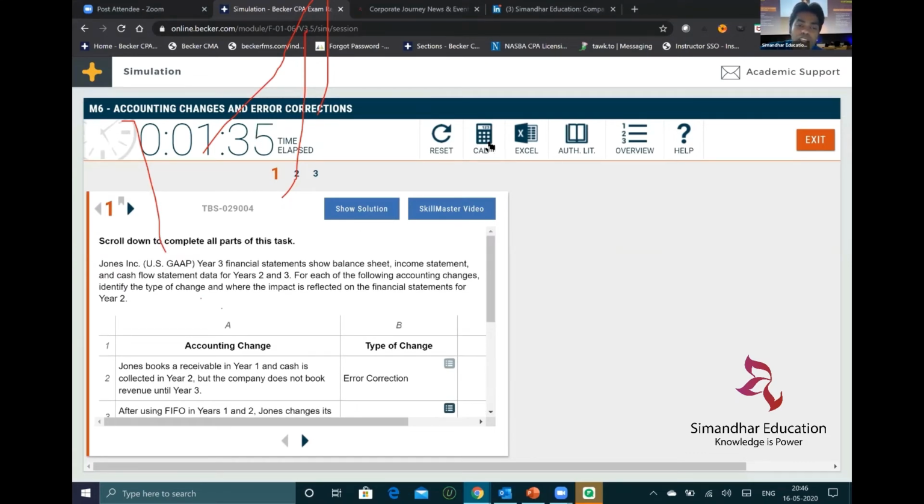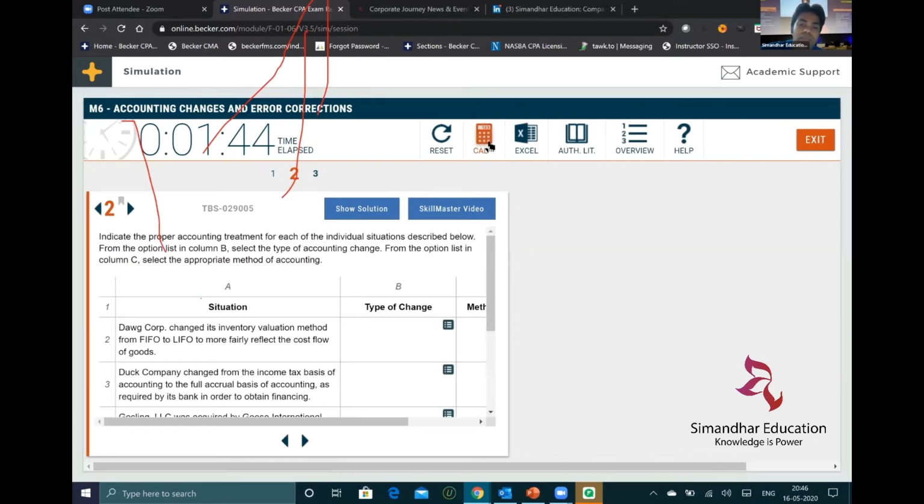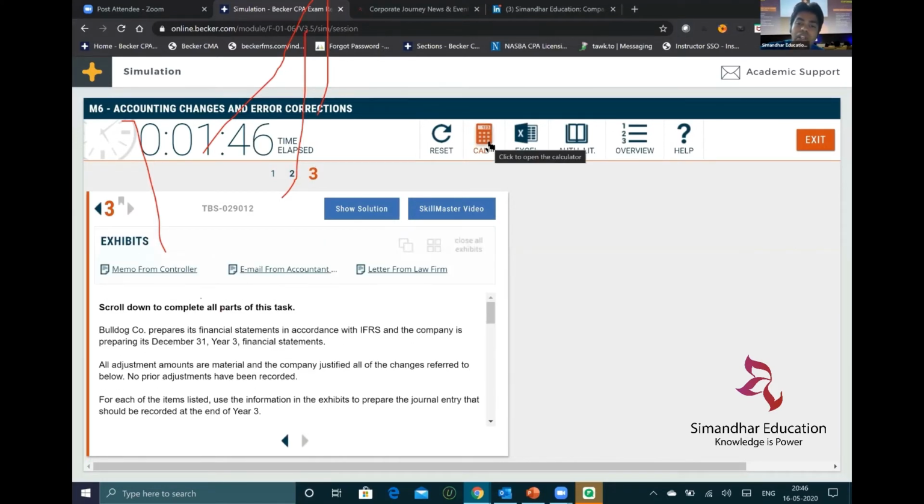So this software is mirroring the entire AICPA real-time examination, right? See there, the clock window also opens up. This is a second simulation, third simulation. You have an authoritative literature here to check whether you are able to answer. So, sir, I can answer by looking at this authoritative literature? That is what you need to understand.